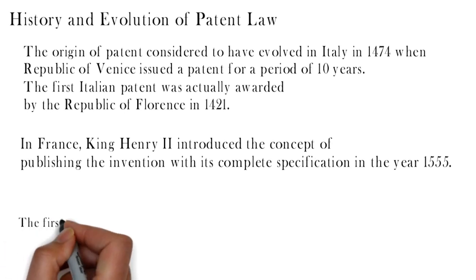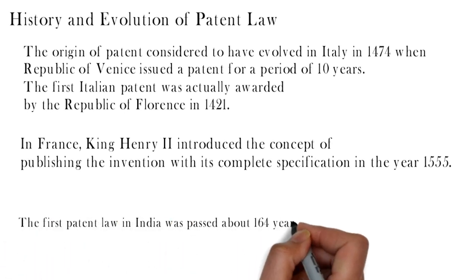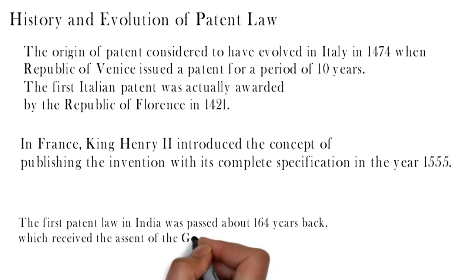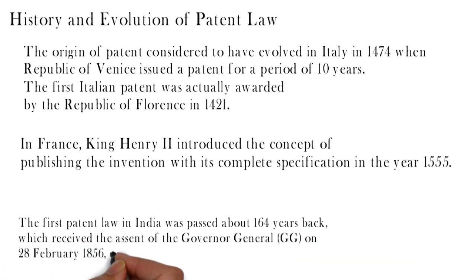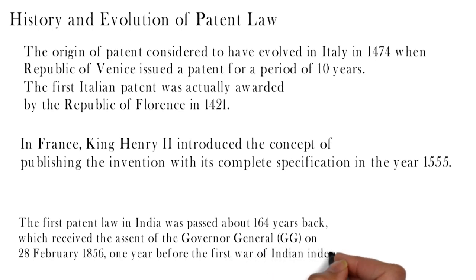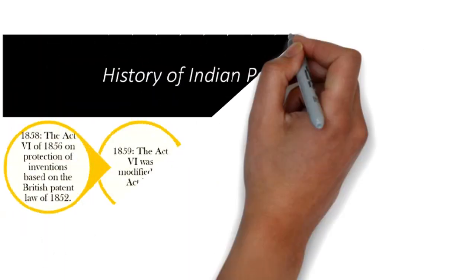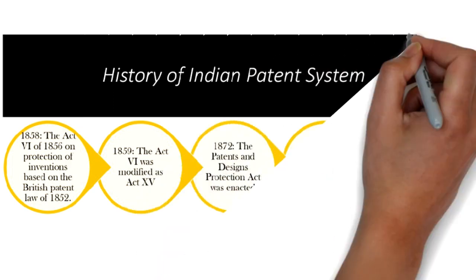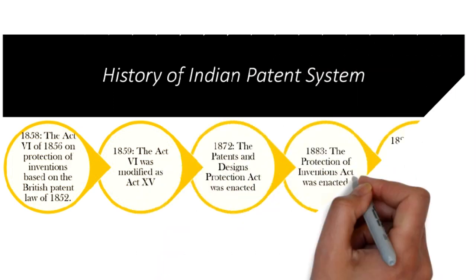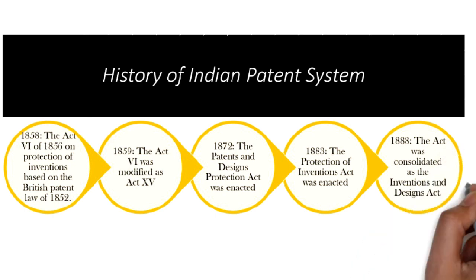The first patent law in India was passed about 164 years back, which received the assent of the Governor General on 28 February 1856, 1 year before the First War of Indian Independence in 1857. In 1858, the law became Act 6 of 1856 on protection of inventions, based on the British Patent Law of 1852.